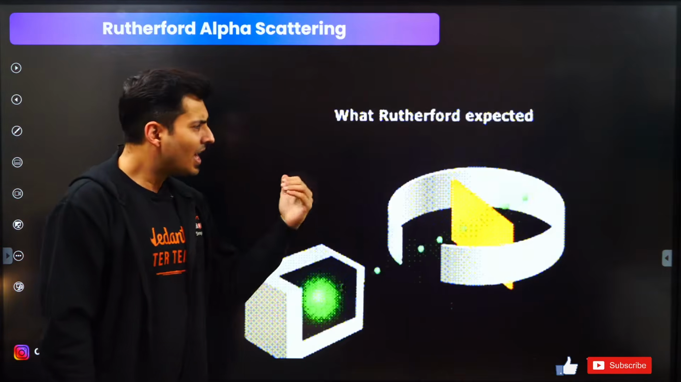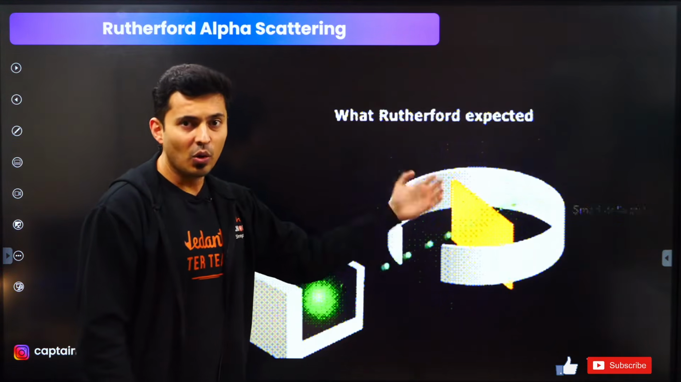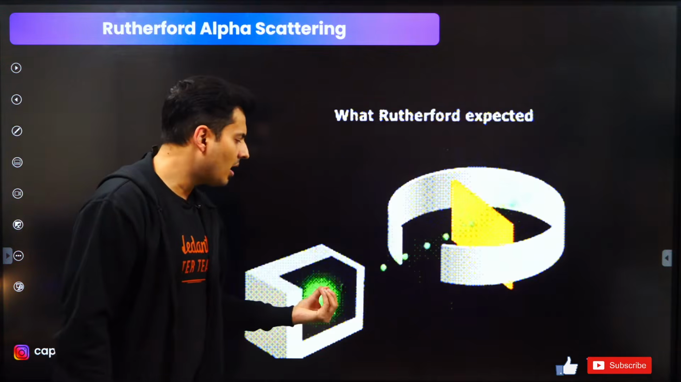Then Rutherford comes and does the famous gold foil experiment, in which a gold foil is bombarded by alpha particles.